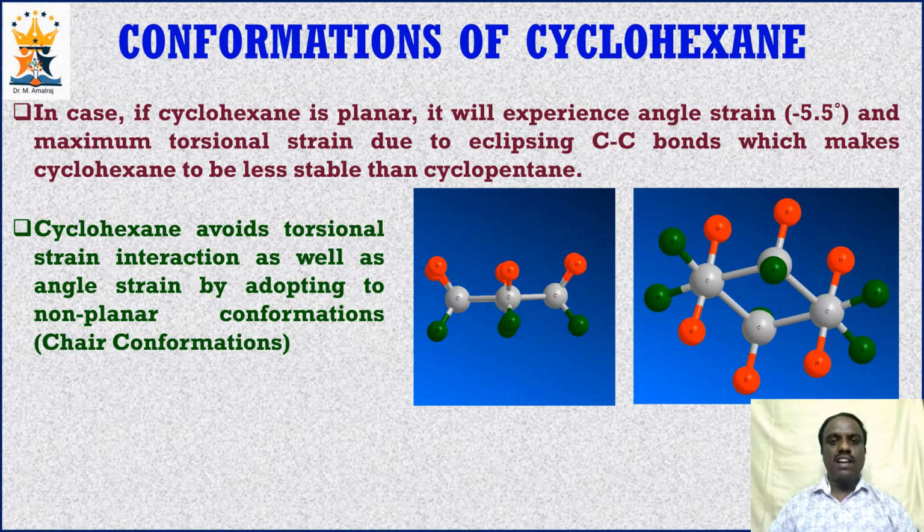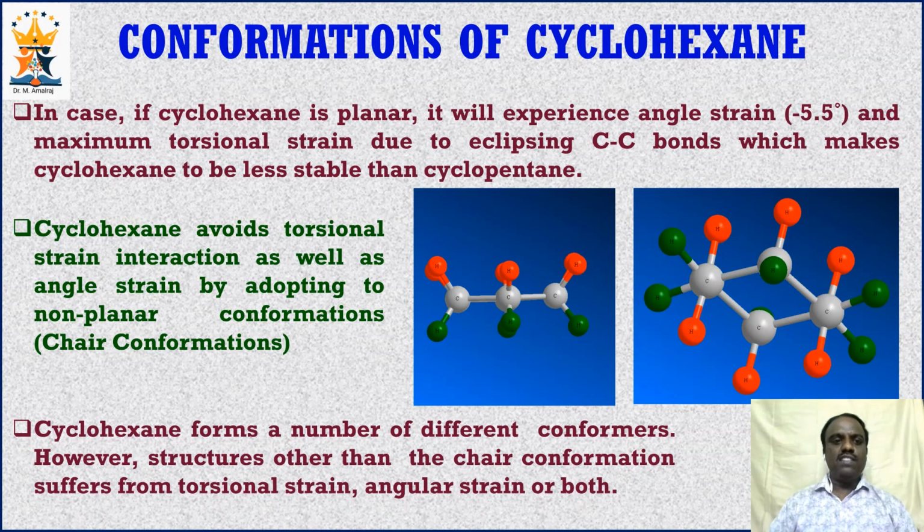See that the dihedral angle between the hydrogens, if you consider these two green hydrogens, is 60 degrees, and hence it experiences minimum torsional strain. So this conformation is free from angle strain as well as torsional strain. That makes cyclohexane more stable than cyclopentane.